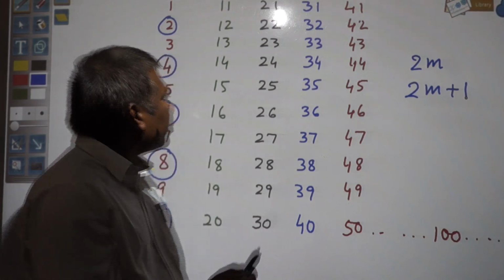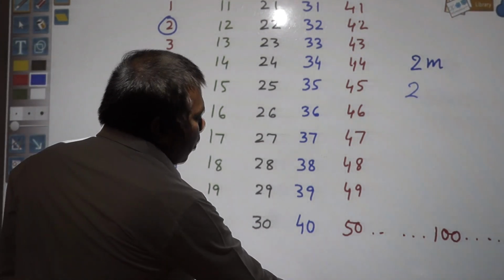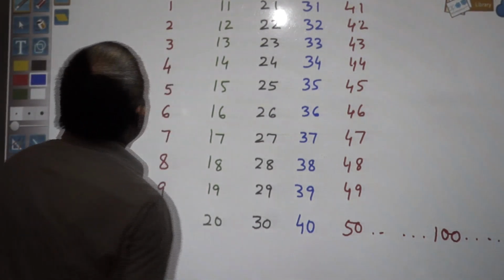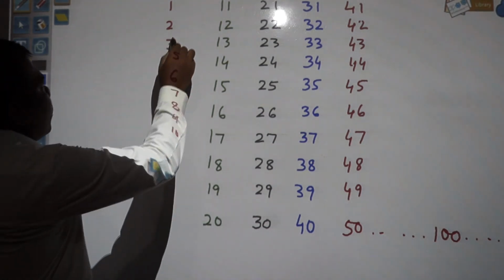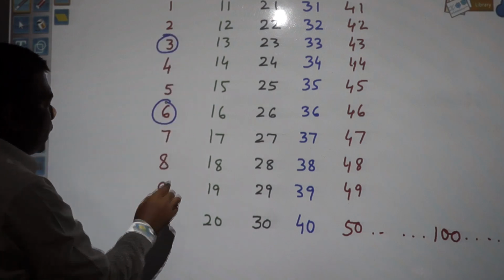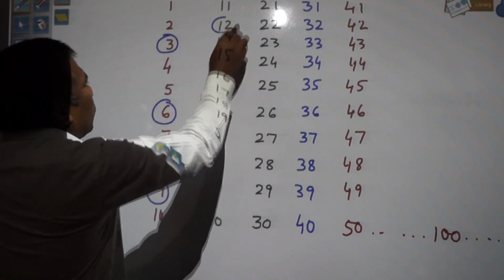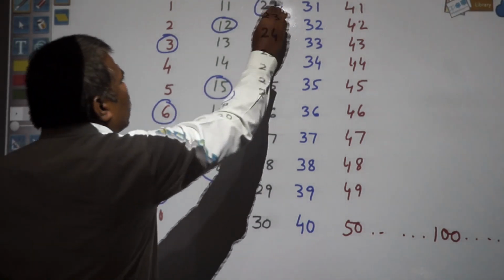The same thing, if you express in the form of multiples of 3, how will you explain? Here you see. Multiples of 3 would be 3, 6, 9, 12, 15, 18, 21 and so on.